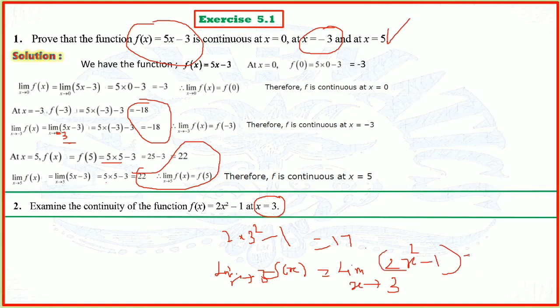Taking the limit, same thing, we will get 2 into 3 square minus 1, which is 18 minus 1, 17. So hence the function is also continuous at x is equal to 3.